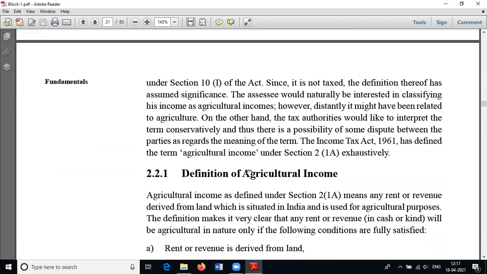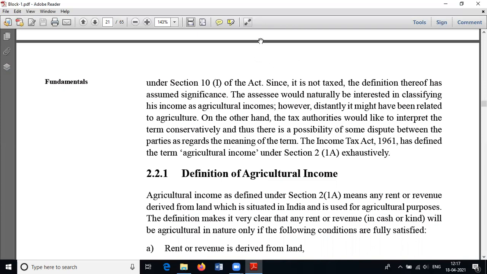At the same time, you have to understand that if a person has agricultural income along with non-agricultural income, and the agricultural income exceeds 5,000 rupees, in such a case such agricultural income has to be considered while determining tax liability.